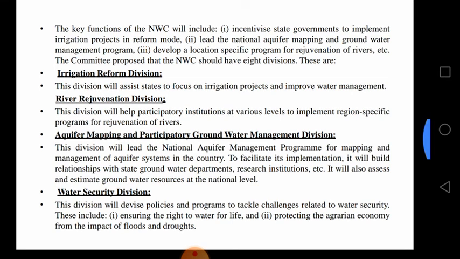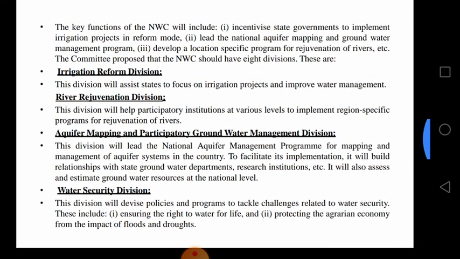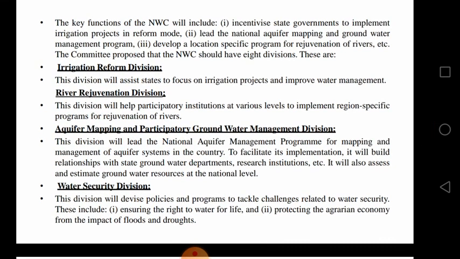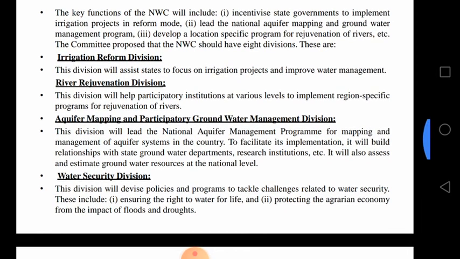In the water security division, if a dispute arises in the local regions, the people consult those persons, and they go for the right to water for life, and protecting the agrarian economy from the impacts of floods and droughts.